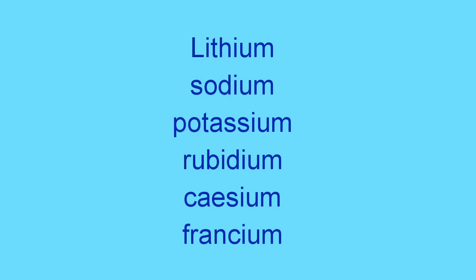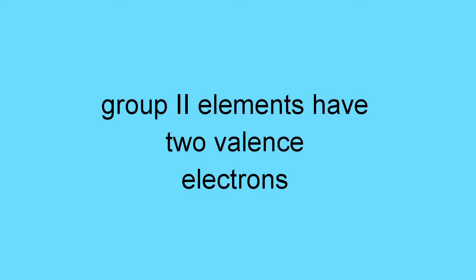For example, in group 1 we have lithium, sodium, potassium, rubidium, caesium, and francium. All these ones have only 1 electron in their valence shell. If you go to group 2, you will have beryllium, magnesium, calcium, strontium, barium, and radium. All these have 2 electrons in their valence shells.